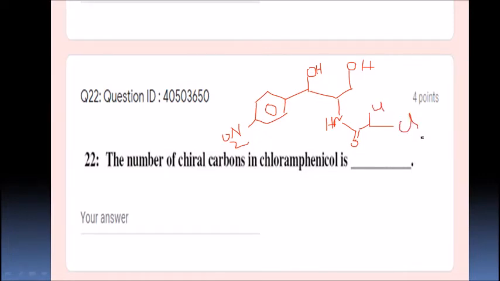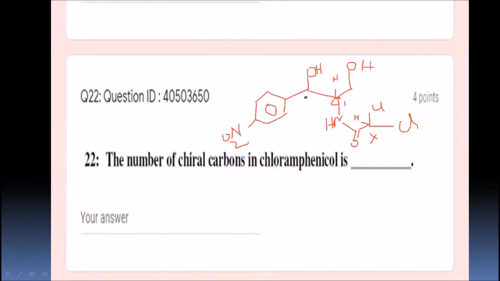So you may be confused, but no need to be confused. If I ask whether this is a chiral center, no. There will be one hydrogen here, and these two are chlorines. So this is not a chiral center, right? What about this? Yes, there will be one hydrogen here. So this carbon is substituted with an alcohol group, and this side is another group. This is hydrogen, this is nitrogen. So this is one chiral center.